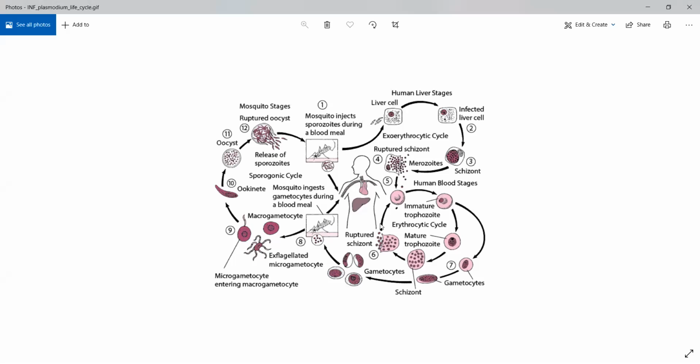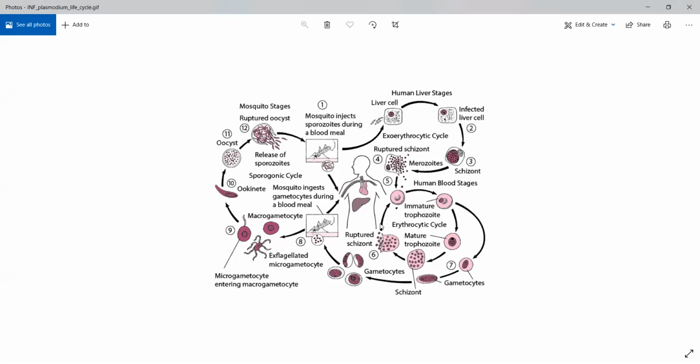The rest of the immature trophozoites will become mature. Eventually, they will turn the RBC into a schizont, and eventually that schizont will rupture, because of which you will get secondary merozoites. All right. These secondary merozoites have the capability of entering into new, completely healthy, unaffected RBCs, and again the whole process will repeat. Again, the erythrocytic cycle will occur. This is how the asexual phase of malaria takes place in the human.